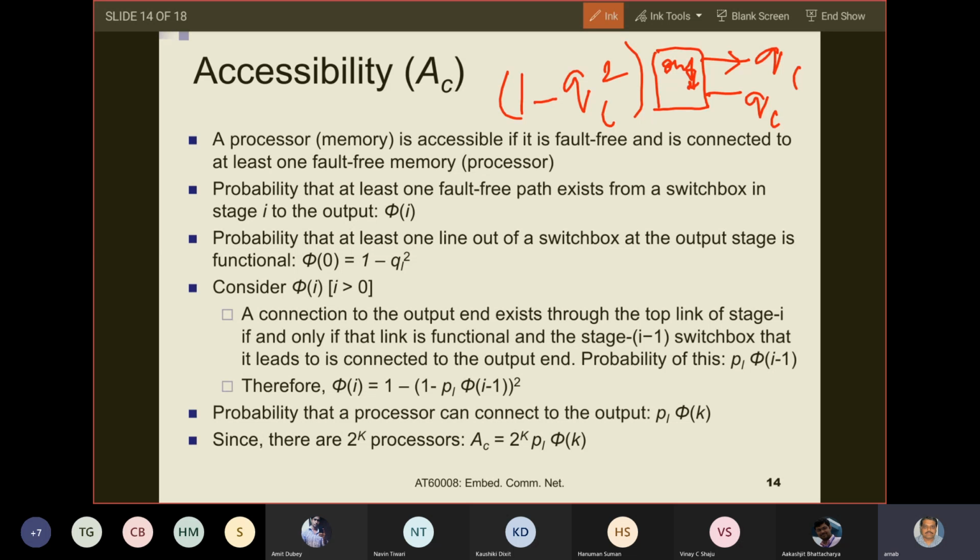So now let us consider a switch box in stage I minus 1. So this is a switch box in stage I minus 1. Therefore, this is theta of I minus 1.